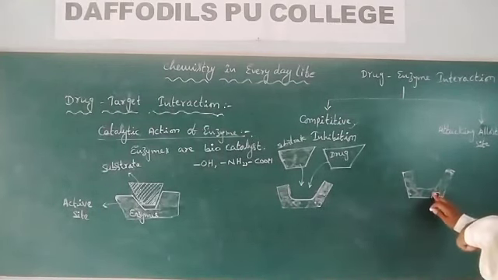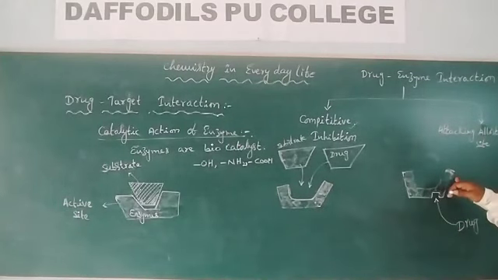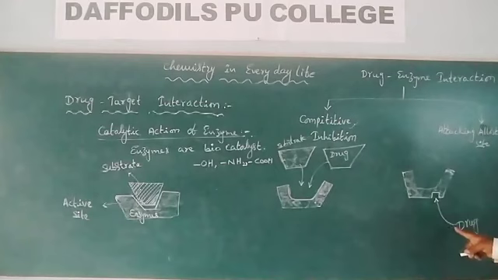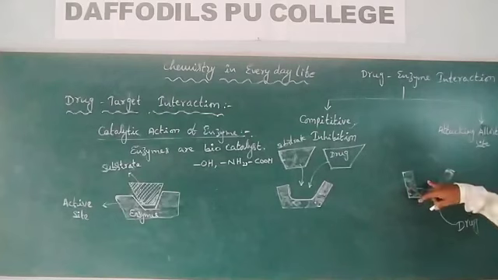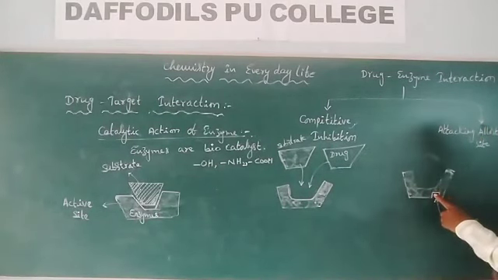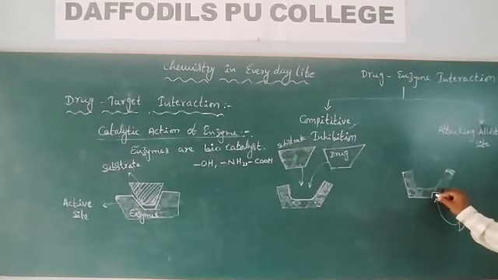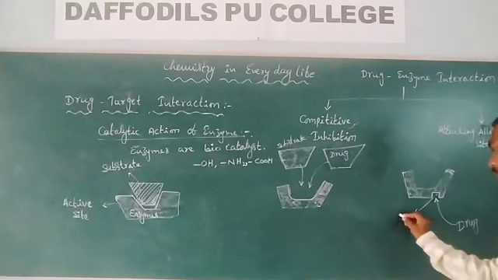Okay. This is the enzyme. This enzyme is attacked by a different kind of drug. That drug does not attack the active site of the enzyme, like in this case, but it attacks another place of this enzyme. That other place is called the allosteric site.